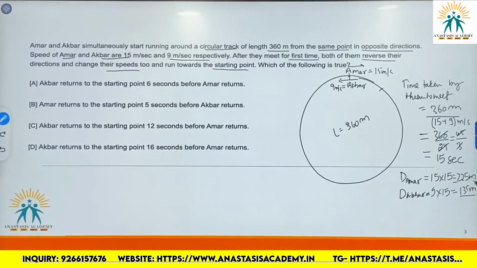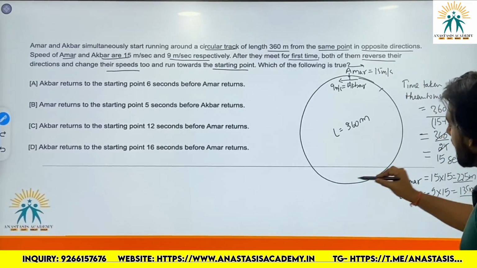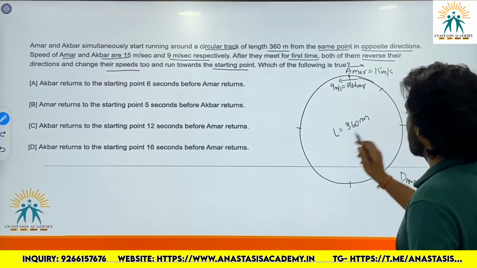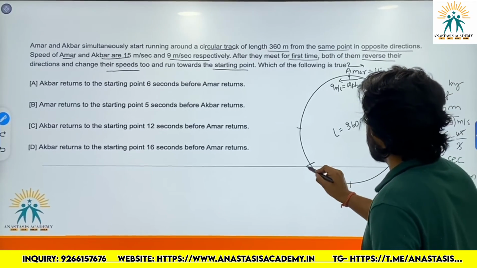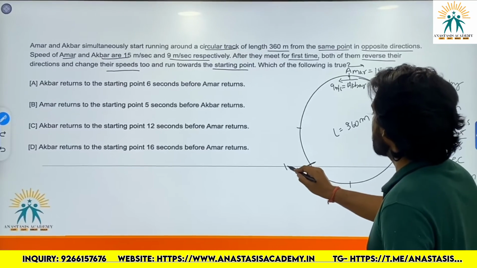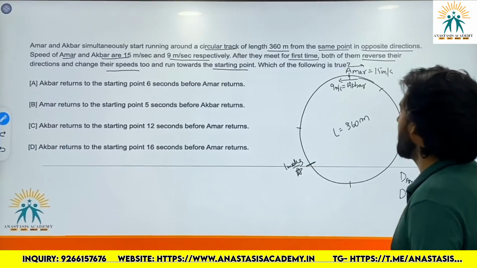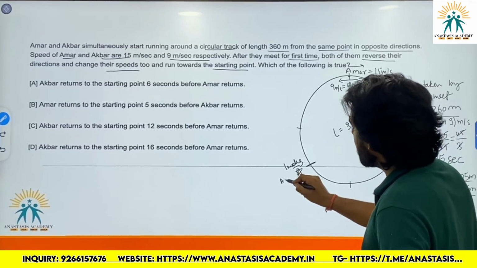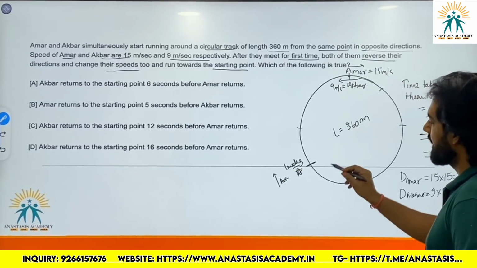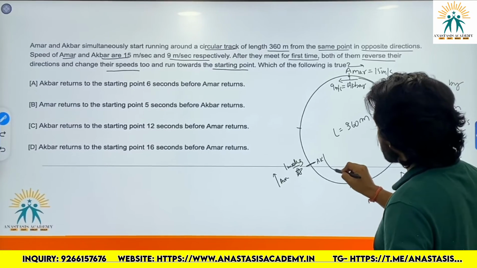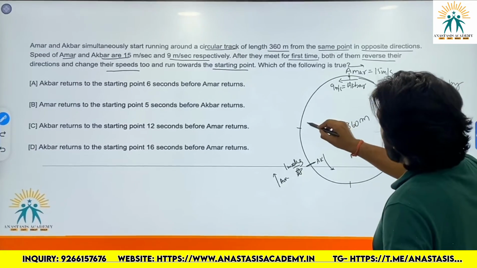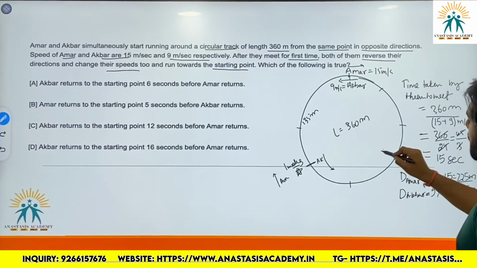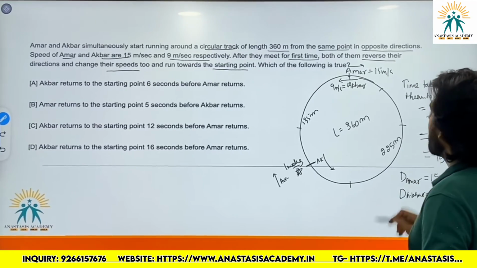Now Amar has covered 225 meters, which is in the clockwise direction. So the meeting would take place here. So this is their first meeting. And when the first meeting happens, Amar would be traveling in this direction and Akbar would be going in this direction. Akbar has covered 135 meters of distance and Amar has covered 225 meters of the distance.